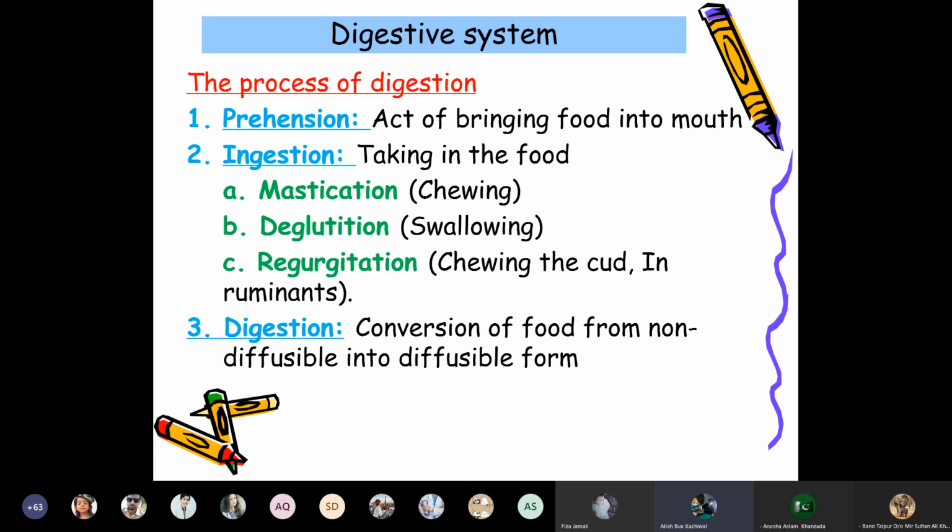They regurgitate that food. They bring the food from the stomach into the mouth, and then they chew it again and digest it, breaking down the food mechanically into smaller particles. They convert these large molecules into smaller ones, so the digestion takes place. The third step in the process of digestion is the conversion of food from a non-diffusible into a diffusible form.